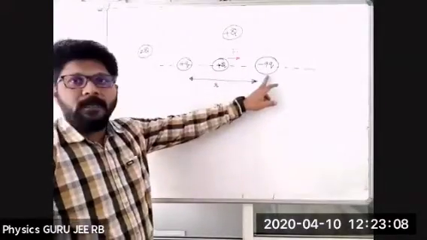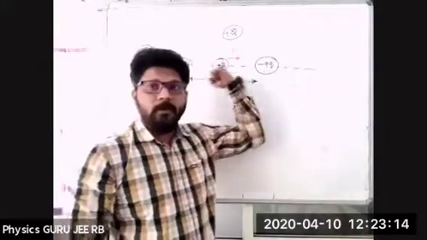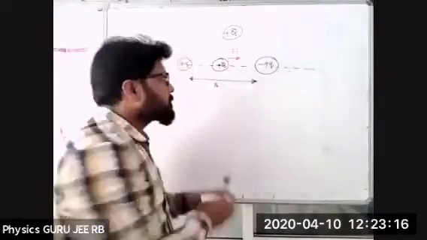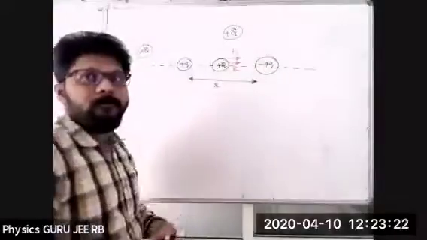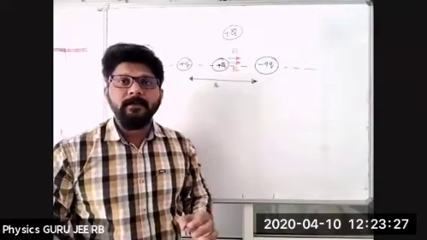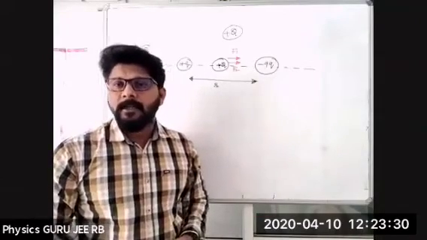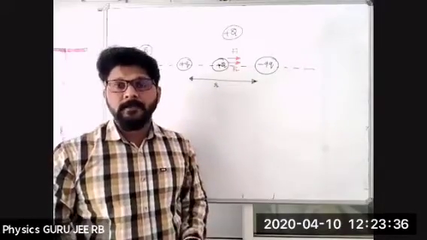Now this is a negative one. A negative charge tries to attract, in this direction: F2. Both we are getting in the same direction. When both are in the same direction, it is not possible to get an equilibrium. That means at the center it is not possible.